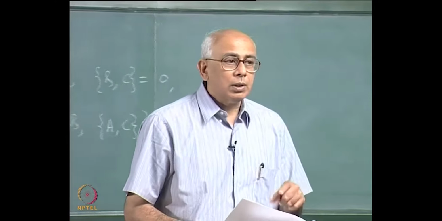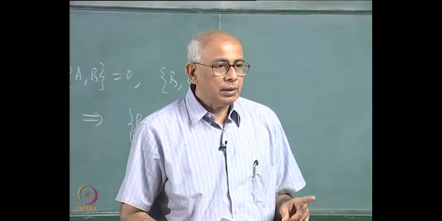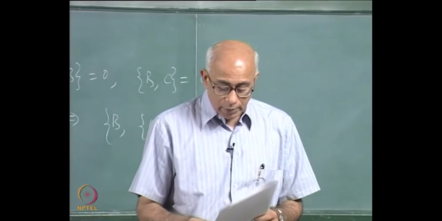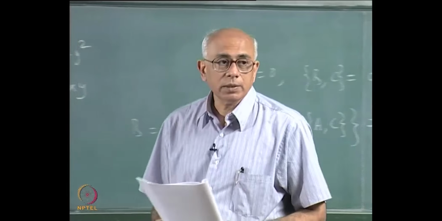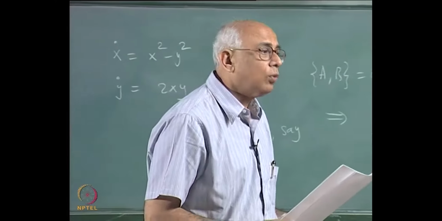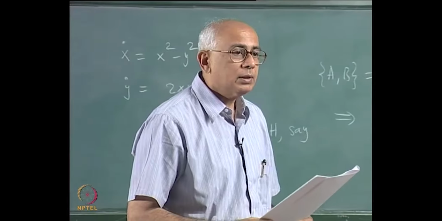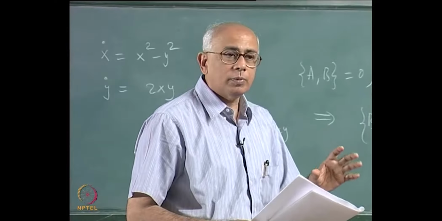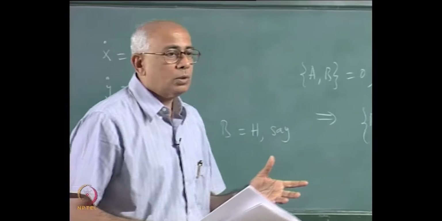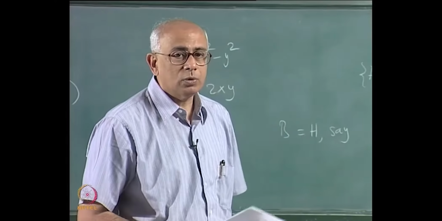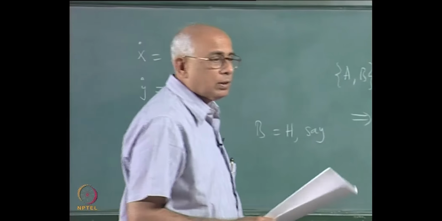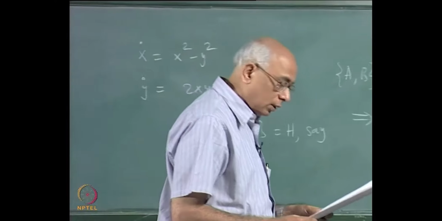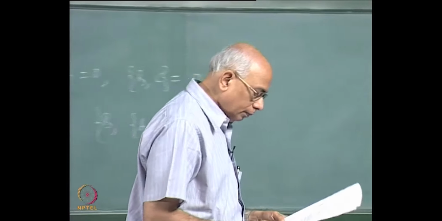The example we took was the 2-dimensional harmonic oscillator, which had a group of canonical transformations that was the symplectic group 4, Sp(4) on the reals. On the other hand, the symmetry group of the Hamiltonian itself was the group of rotations in 4 dimensions, SO(4), and the intersection of these two was a much smaller group which was isomorphic to SU(2). So we saw that this need not be true at all.